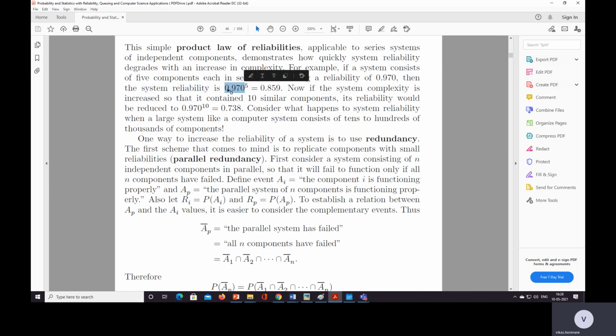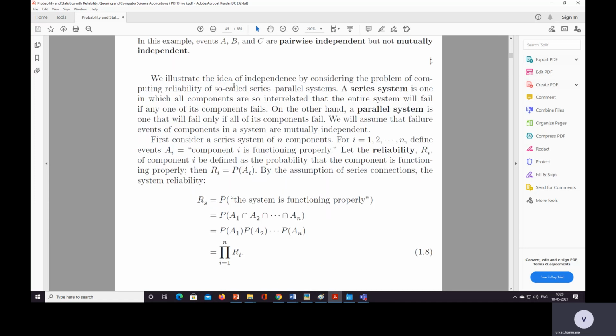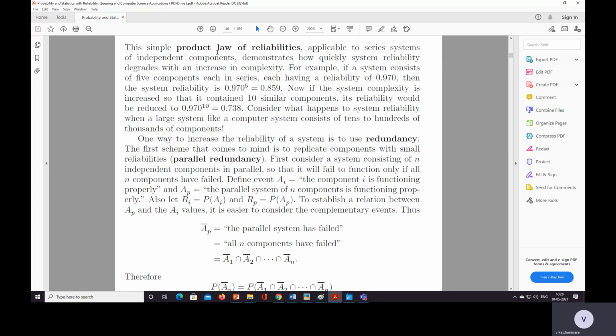As per the product law, we have to take the product of all the component probabilities. Here we have 0.97 probability for each component, and there are 5 such components.